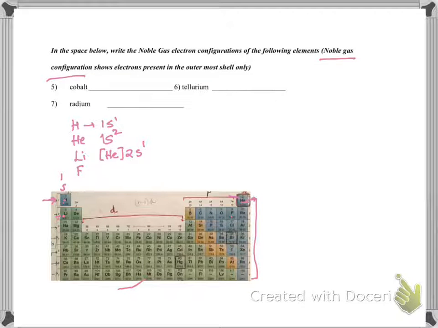For example, let's say I want to write down the electronic configuration for fluorine. What noble gas is present before fluorine? Helium. So you write down helium. Now you are here and you want to come here. How will you come here? Helium, then 2s. How many are there? S block, 2. Then 2p, now we are entering p: 1, 2, 3, 4, 5. 2p5.